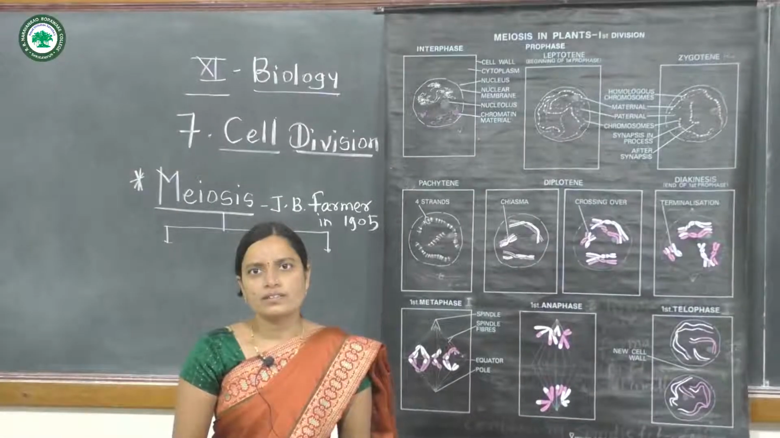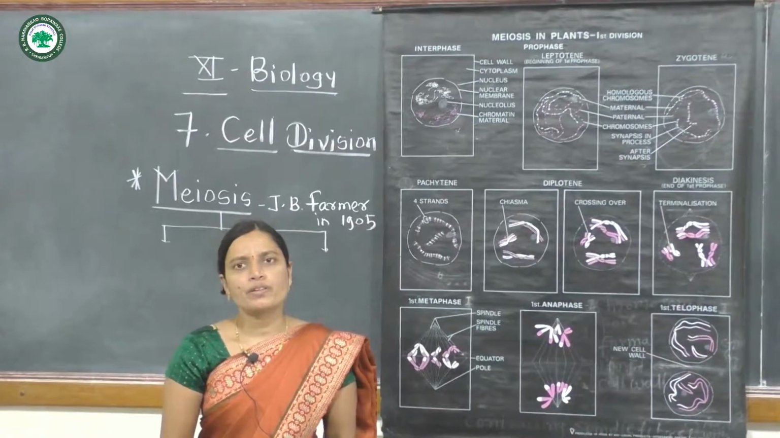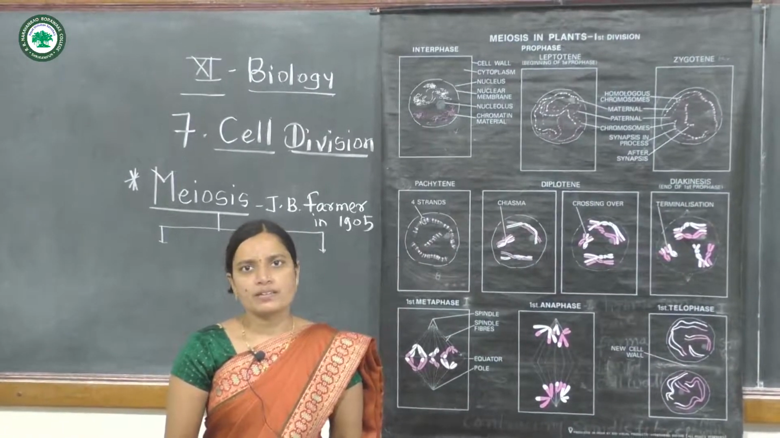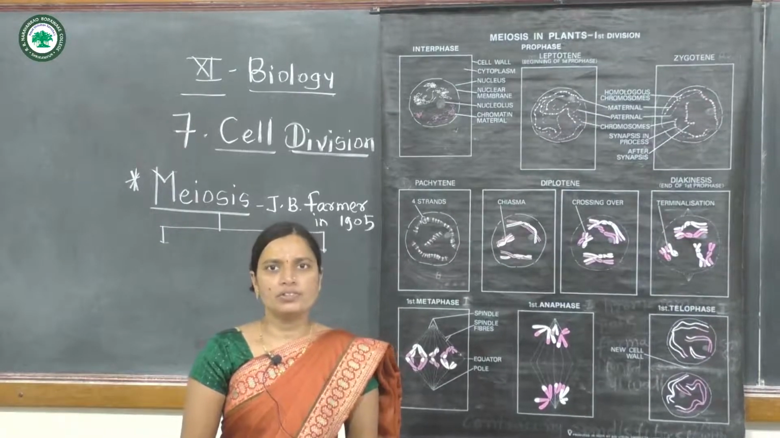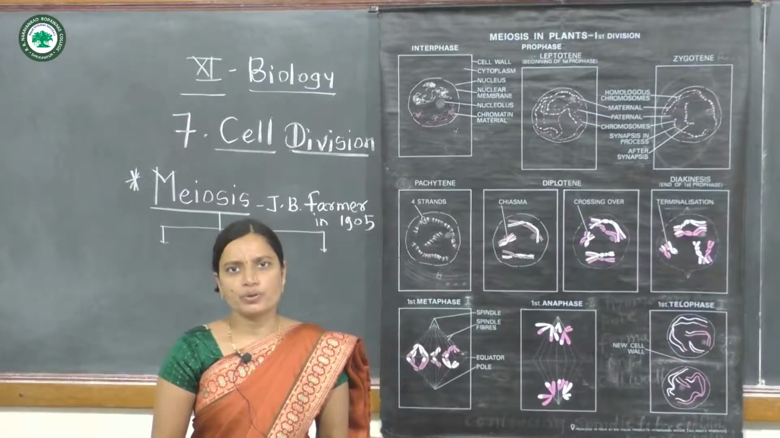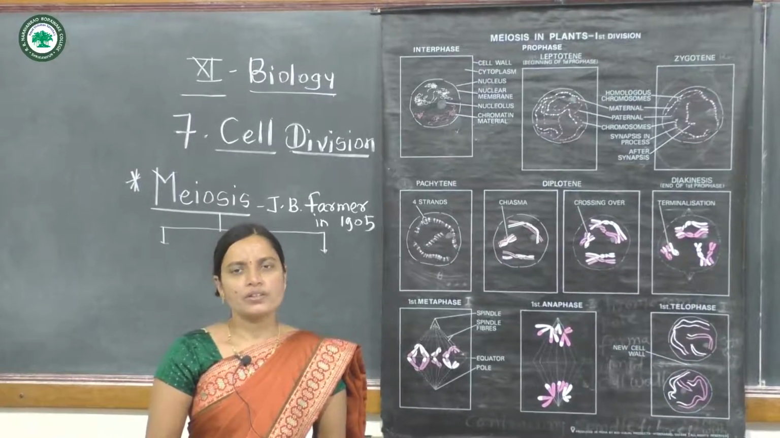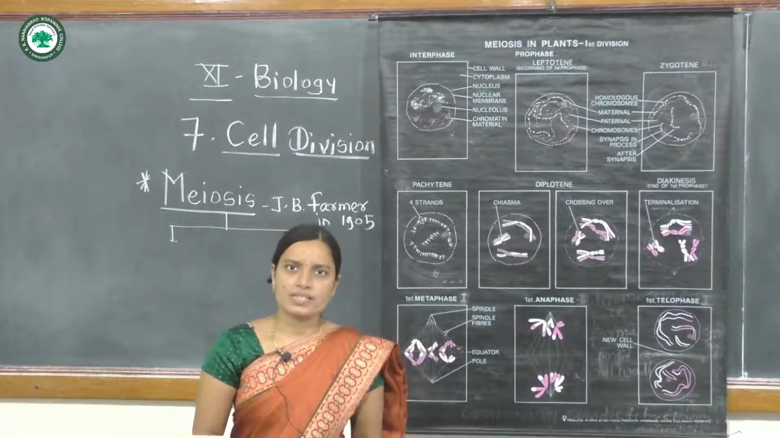Hello friends, in the last video we discussed mitosis cell division. There are three types of cell division: amitosis, mitosis and meiosis. We are going to discuss the meiosis stage.